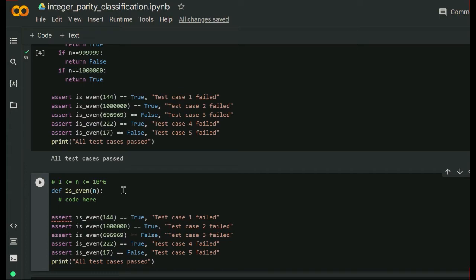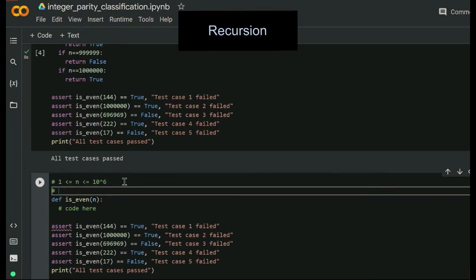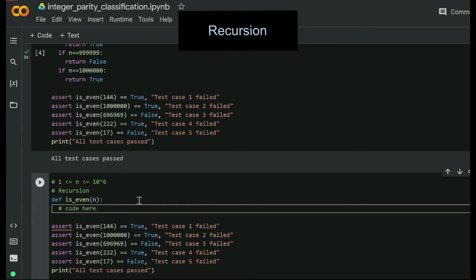So one thing you might notice about this problem is that it lends itself well to a recursive solution. If we have the information for some number n and we have the parity of n minus 1, we can actually derive n from that data. For example, if the parity of n minus 1 is even, then we know that n is not even. And the other key point is that if we have n minus 1 and we want its parity and we have n minus 2's parity, by the same logic, we can get it based on the data.